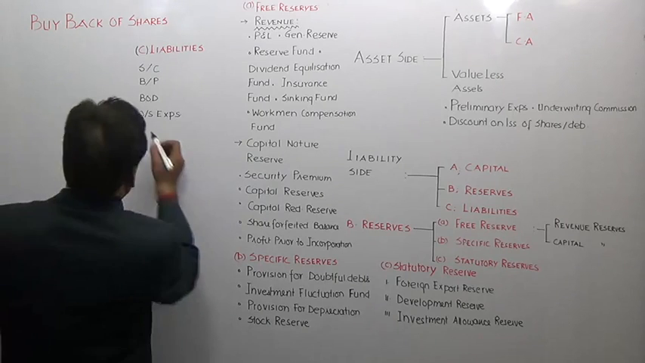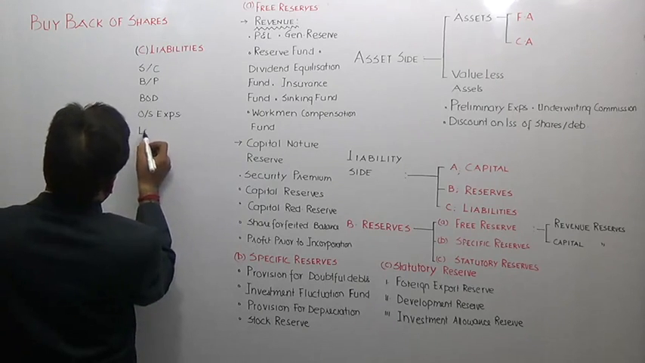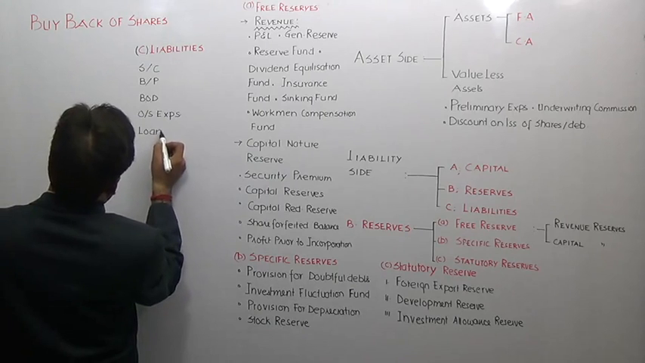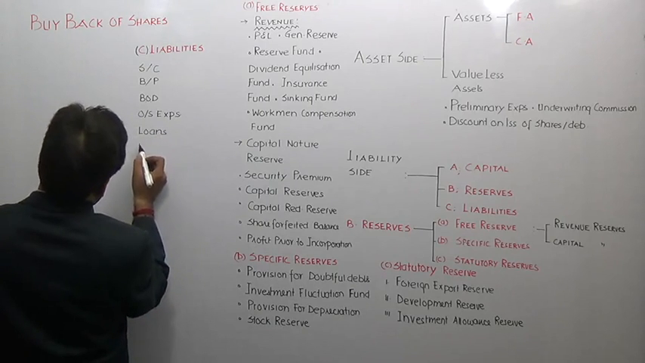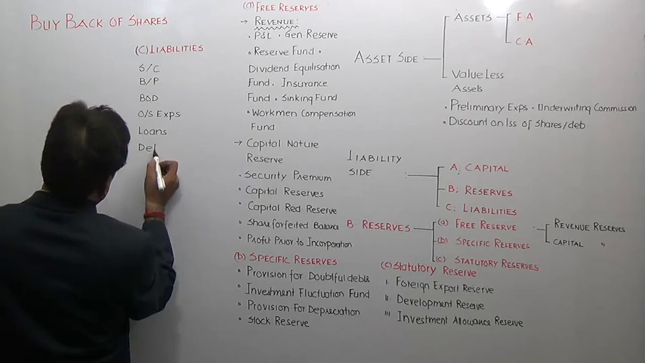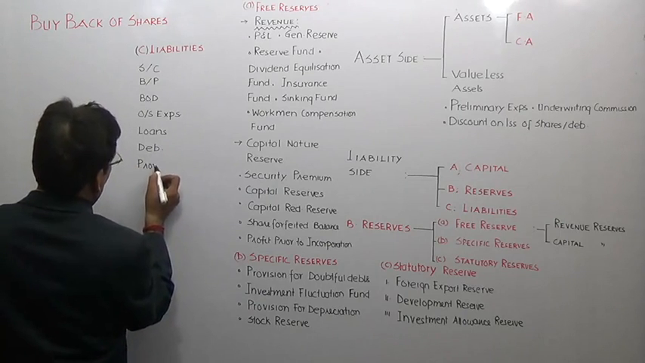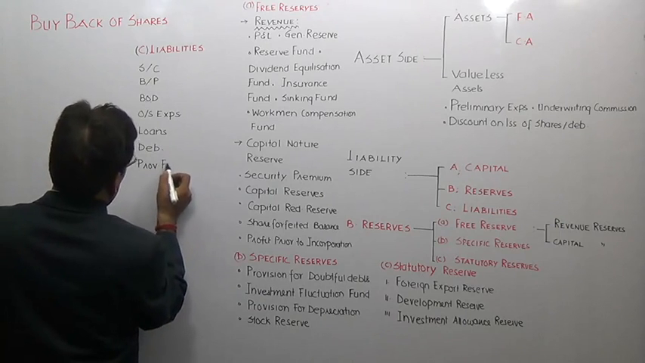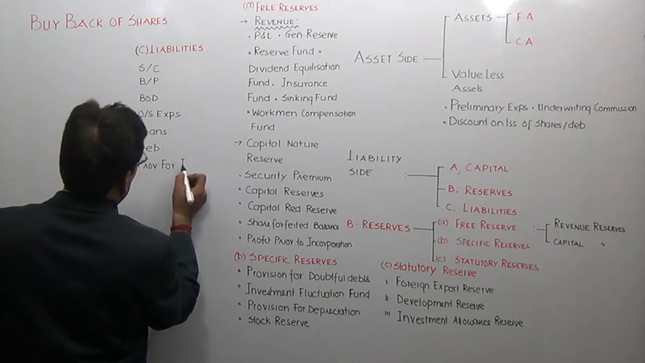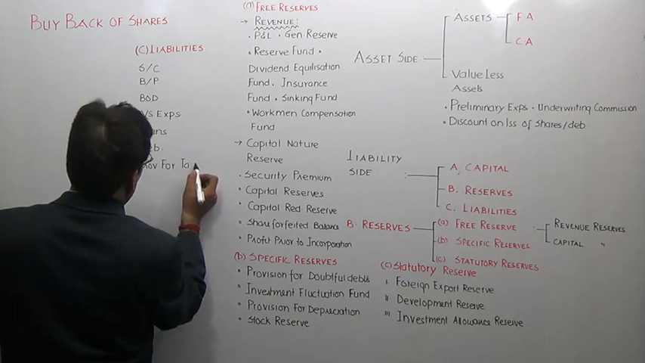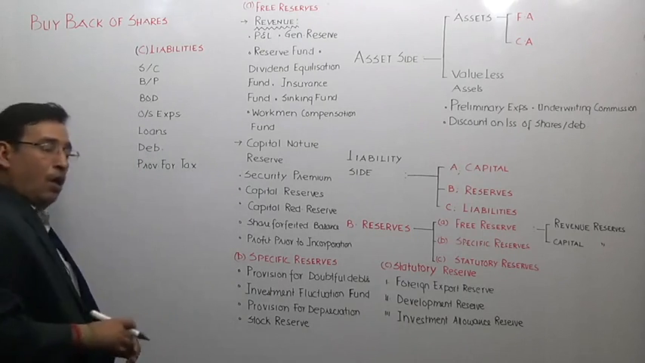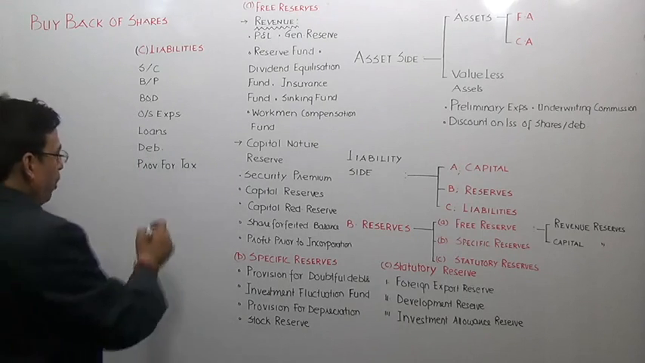Of course, it is a liability. Then loans, then debentures, then provision for tax, all these are considered as liability. Now, there are some liabilities which may confuse a particular student. Correct? Now, just pay attention.